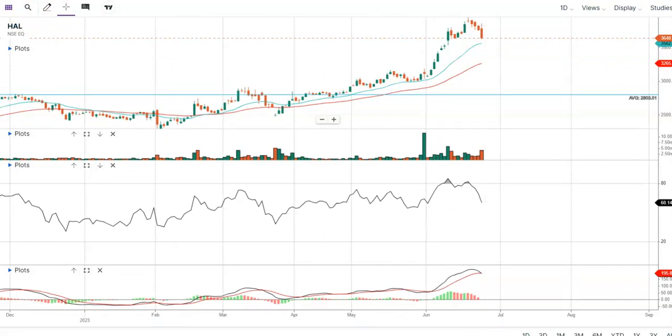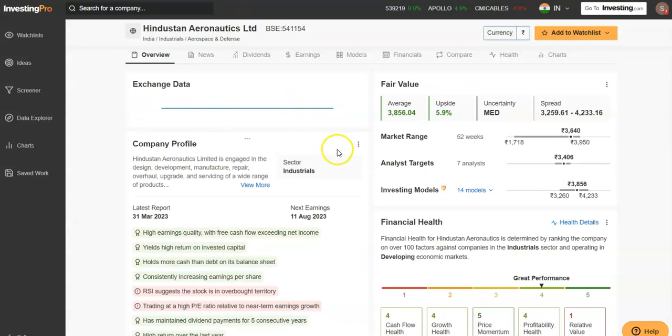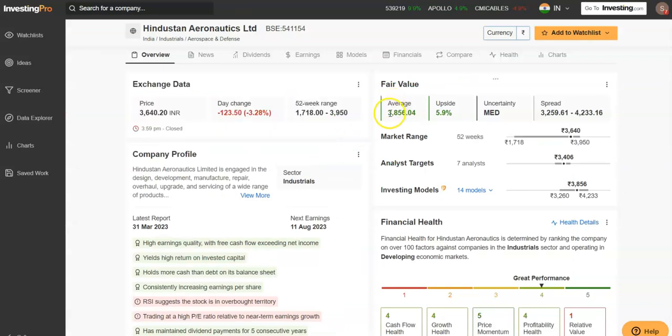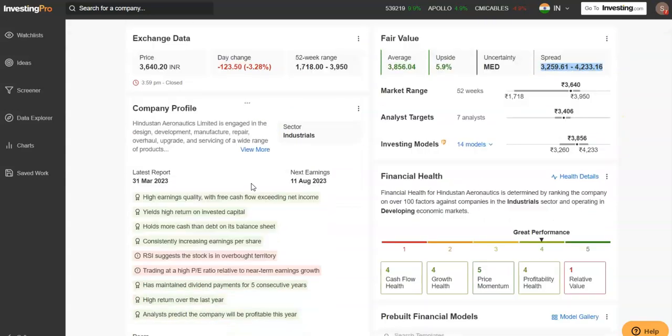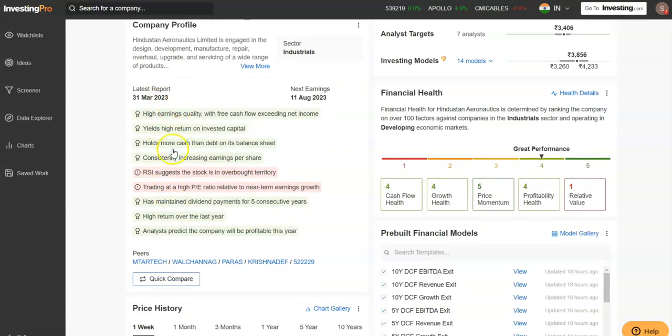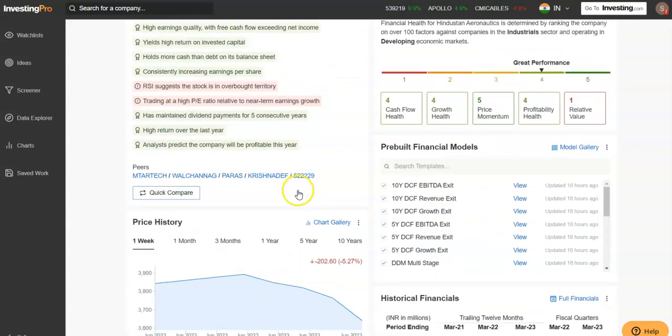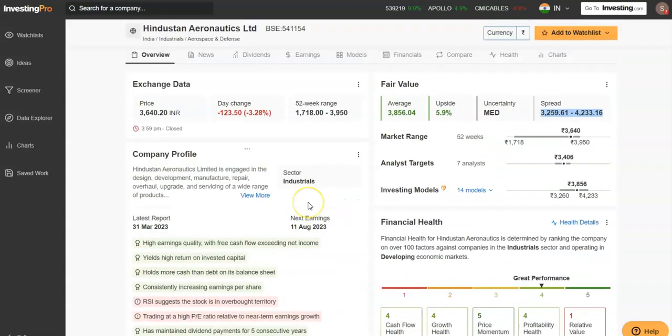Now let's move on to the fair value for the stock. The fair value for this stock is coming out to be 3,856. So there is an upside of 5.9%, and the uncertainty is medium. The spread can be between 3,259 and 4,233. Now these are the pros and cons of this company. You can go through this at your own free time and get to know more about this company.